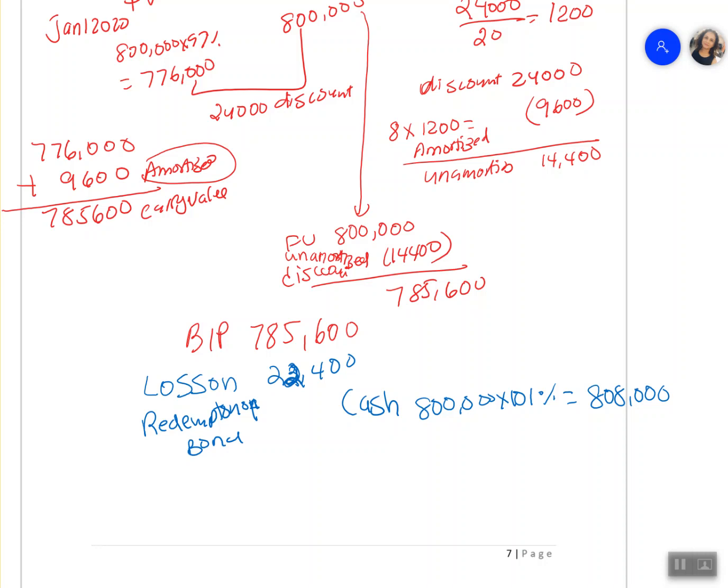Let's work out the number because I don't have it. 808,000 minus 785,600 is 22,400. So that number would have been 22,400. If you need a debit entry, it's a loss. If you need a credit entry, it will be a gain.